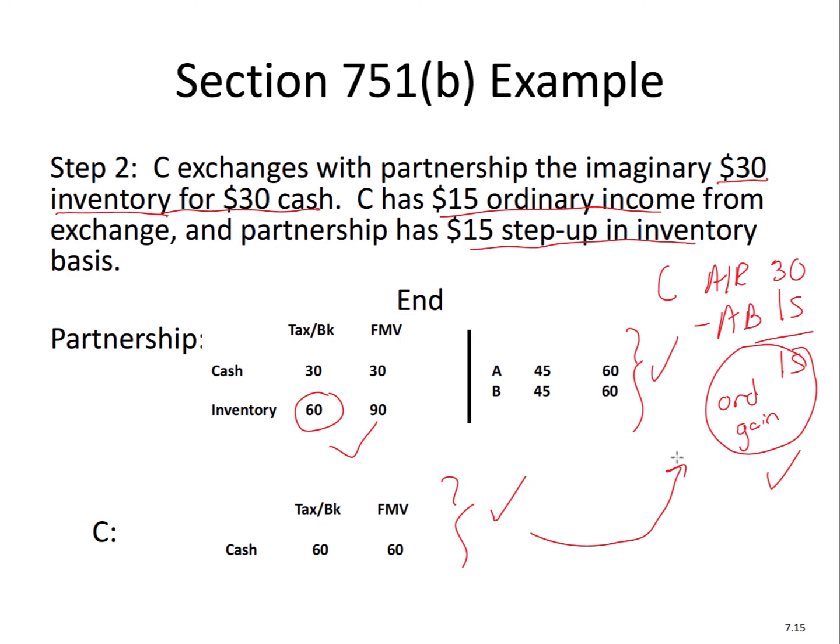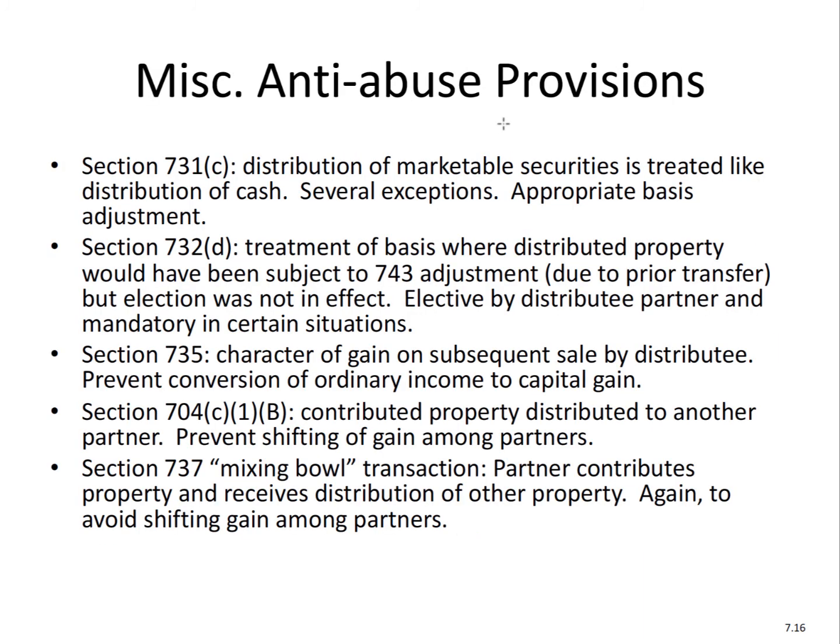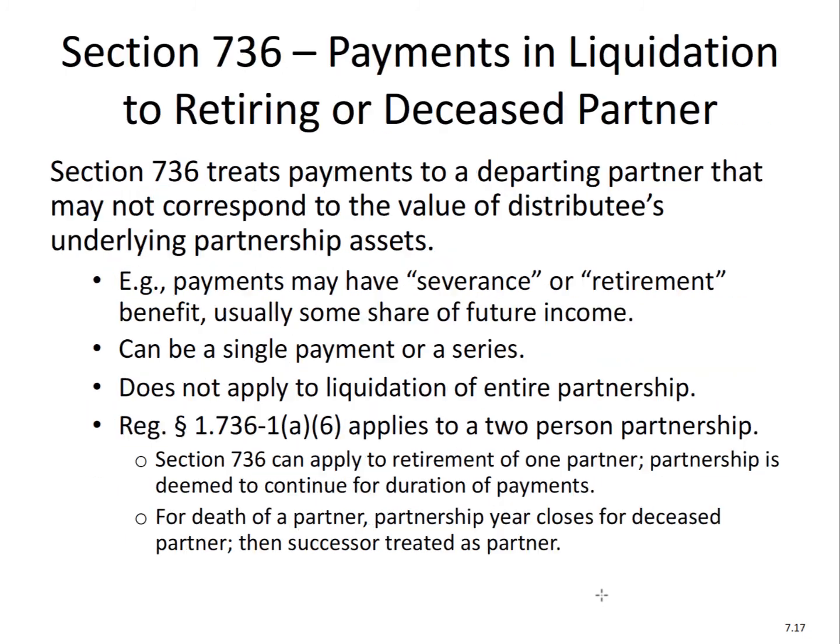Now it's possible also that the partnership and the partners, A and B, also have to recognize gain or loss. Here they did not have to though. But it's very likely, and you'll see that in other examples, that it actually happens. So there are various anti-abuse rules out there. These are just some of them. You can pause the video and take a look at these. They're beyond the scope of this discussion.